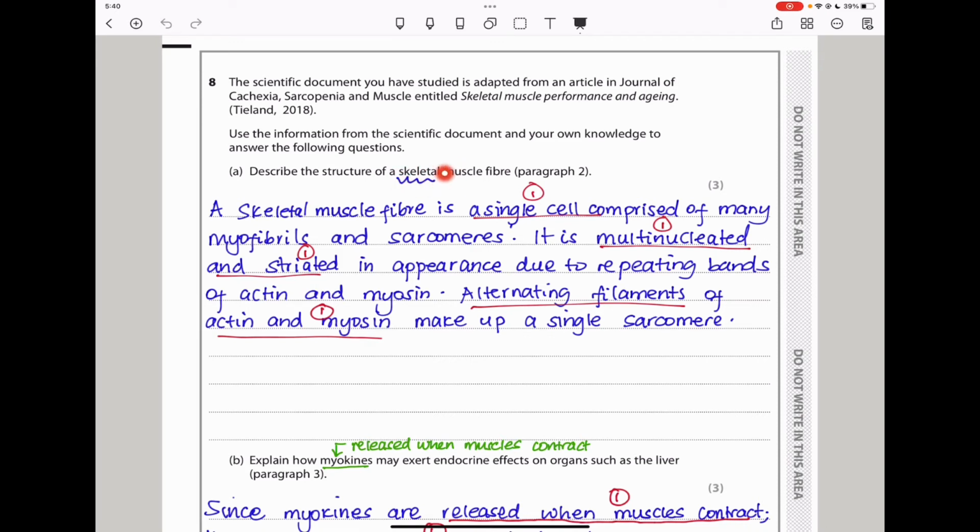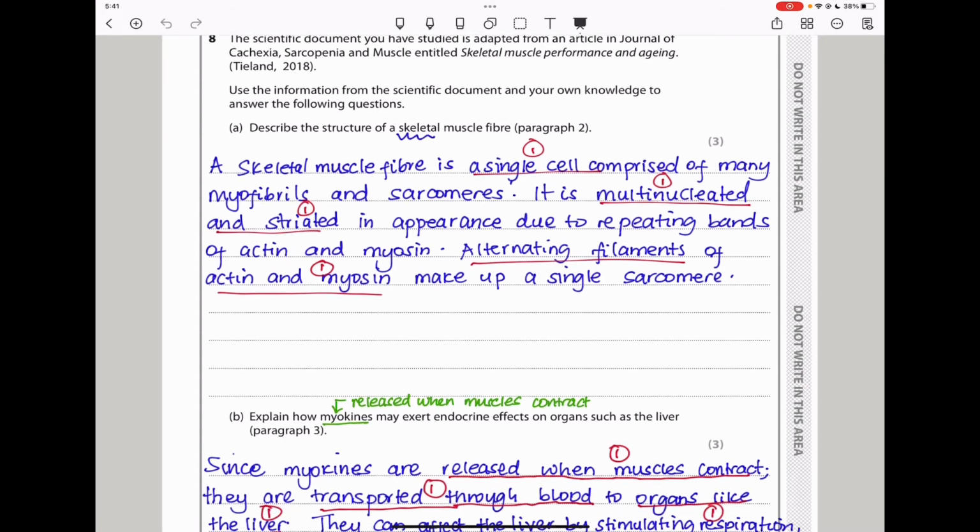They have asked us about a skeletal muscle fiber. Skeletal, very specific. A skeletal muscle fiber should be a single muscle cell comprised of many myofibers. So it's a single muscle cell that has many myofibers and sarcomeres. It is also multinucleated and striated. This striation is because of the repeating bands or repeating patterns of actin as well as myosin filaments. The alternating filaments of actin and myosin are the ones that make a single sarcomere. So that is how I could describe a skeletal muscle fiber.